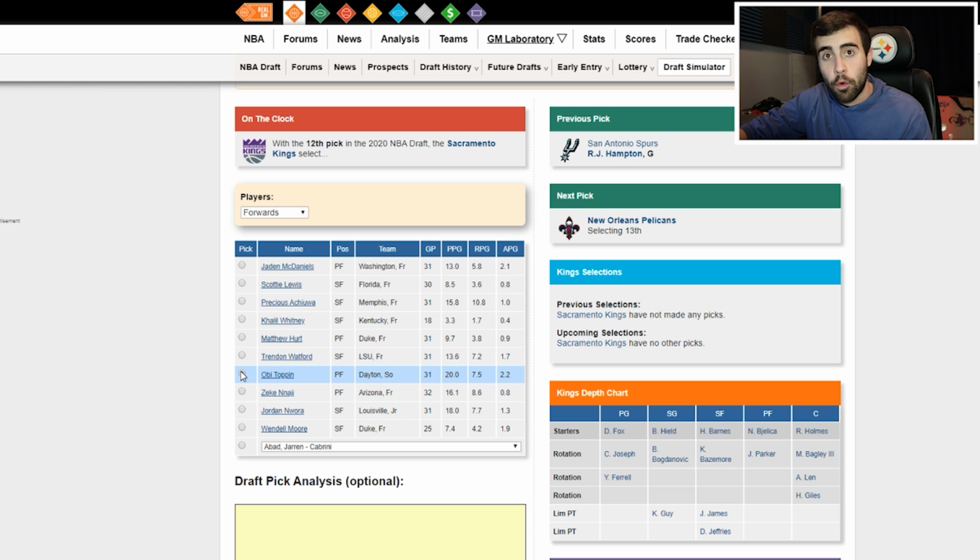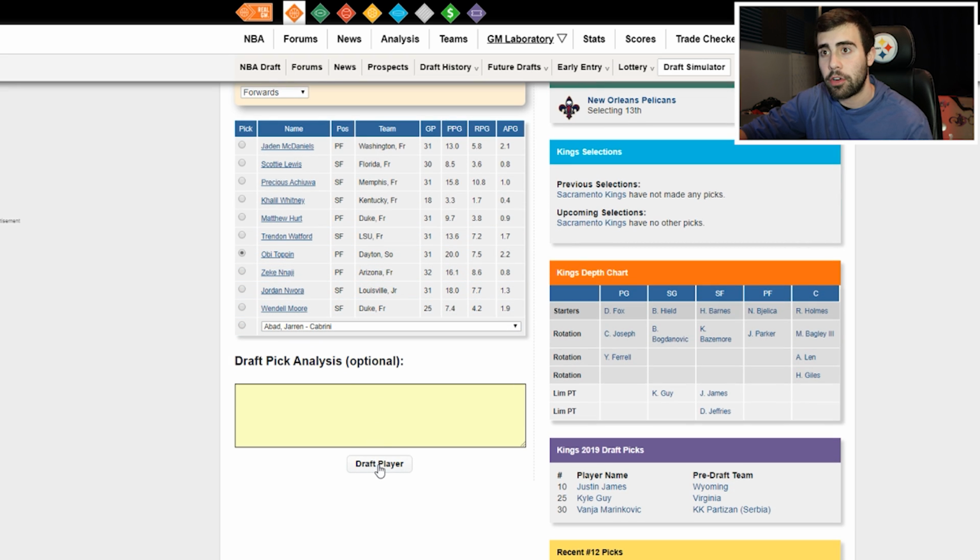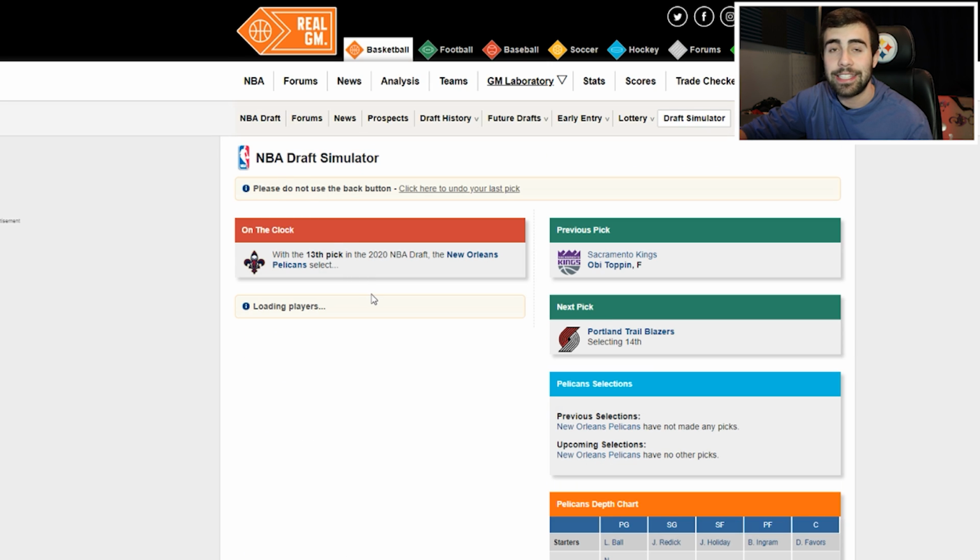Maybe he'll be the franchise 4, and then they can move Bagley to the 5 or vice versa. And then maybe in year 1, he would just come off the bench behind those guys. But I think if he fell all the way to 12, he would be on the Kings' radar here. So I have Obi Toppin going to the Kings at 12.